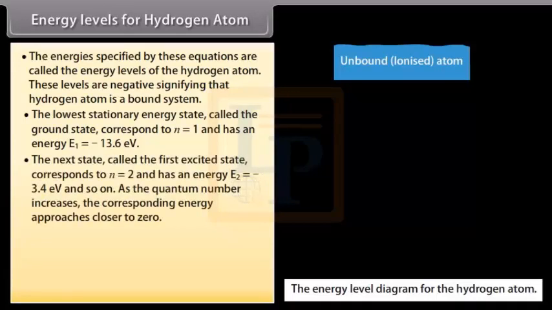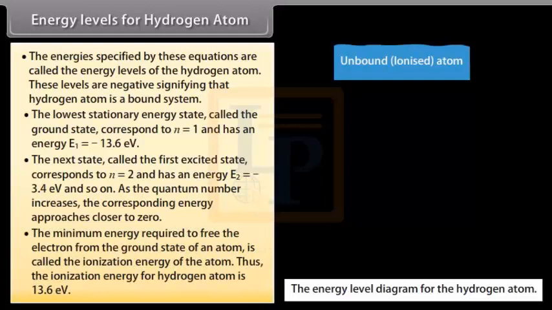The next state, called the first excited state, corresponds to n equals 2 and has an energy E2 equals minus 3.4 electron volt and so on. As the quantum number increases, the corresponding energy approaches closer to zero. The minimum energy required to free the electron from the ground state of an atom is called the ionization energy of the atom. Thus, the ionization energy for hydrogen atom is 13.6 electron volt.